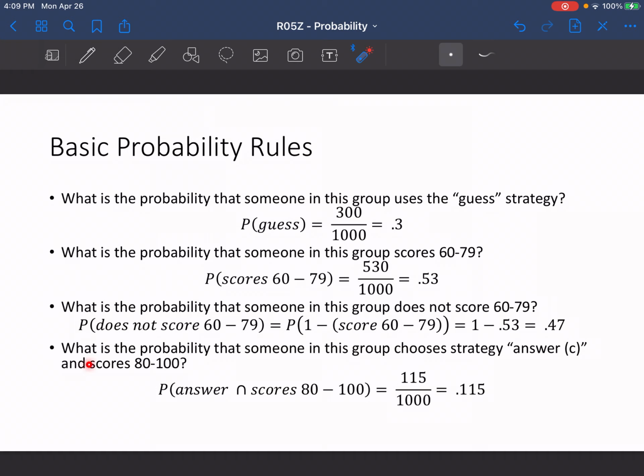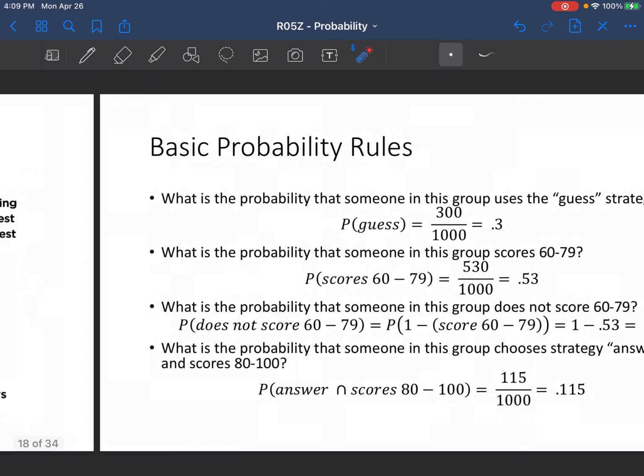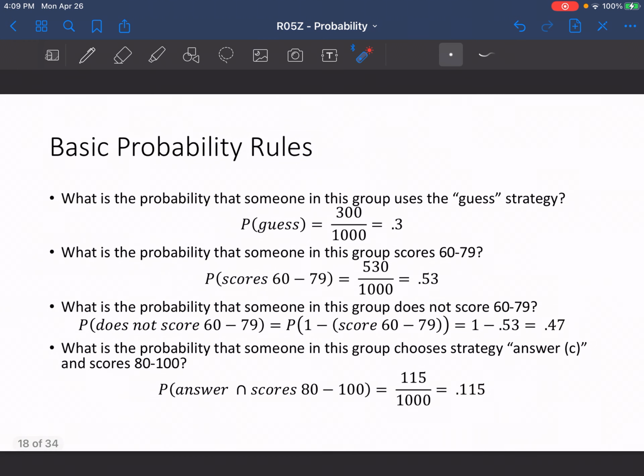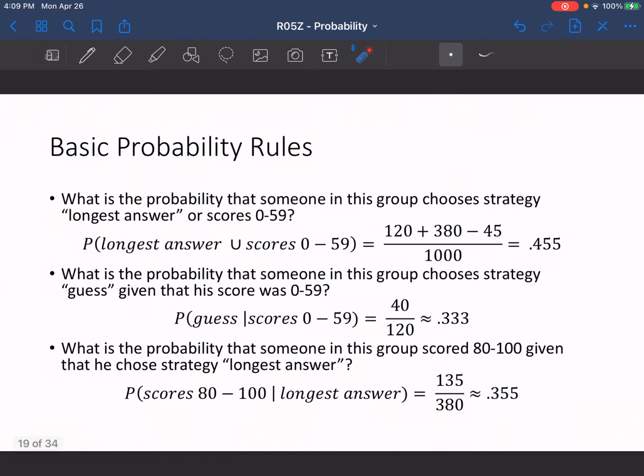Then if we're asked what is the probability that someone in this group chooses strategy answer C and scores 80 to 100, we're essentially just looking for the probability that they chose C and scored 80 to 100, which is just this 115 number. So we take 115 divided by 1,000, and that gives us a probability of 0.115 in this case.